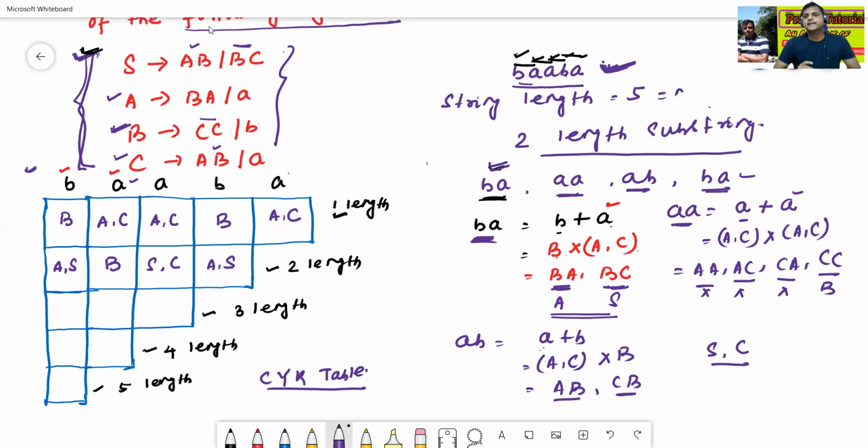Now we'll find the 3-length substring. So I'm erasing here.